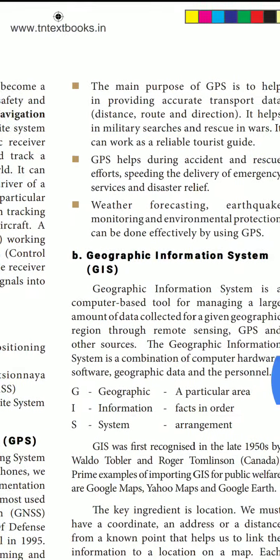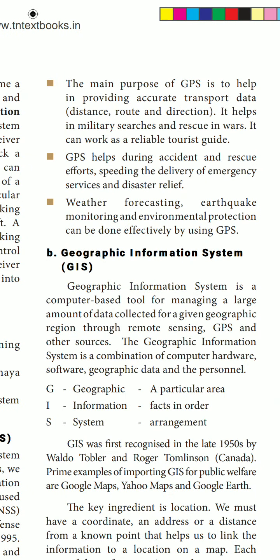The main purpose of GPS is to help in providing accurate transport data, that is distance, route and direction. It helps in military search and rescue in war. It can work as a reliable tourist guide also. It is very useful and helpful for military persons also.